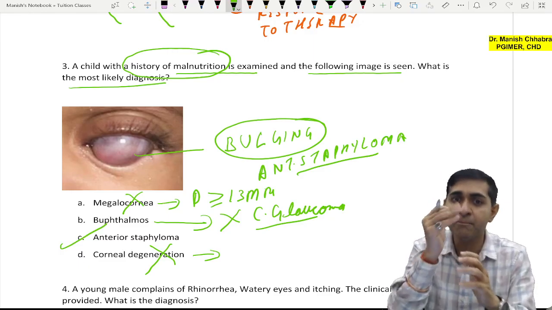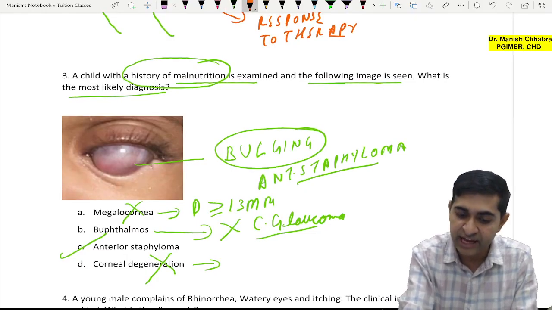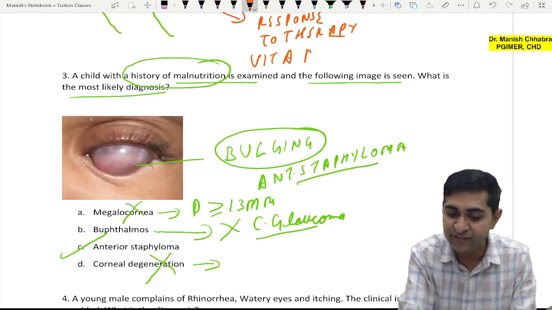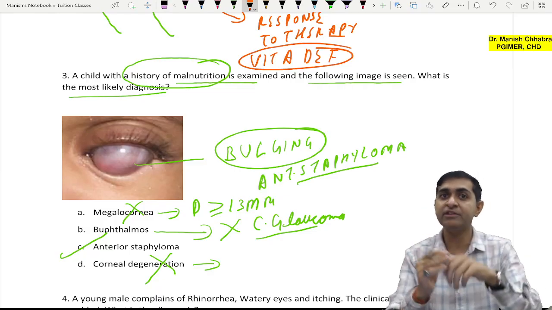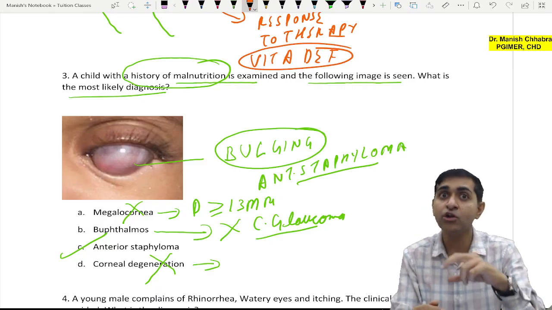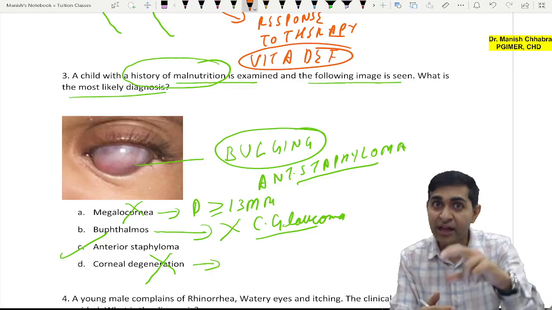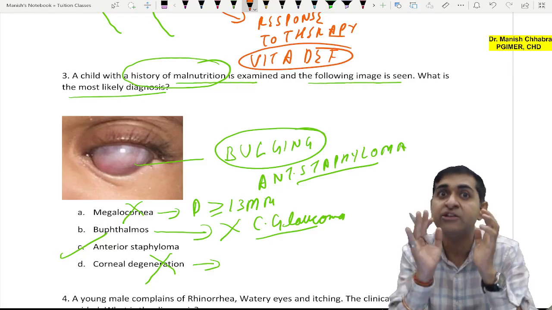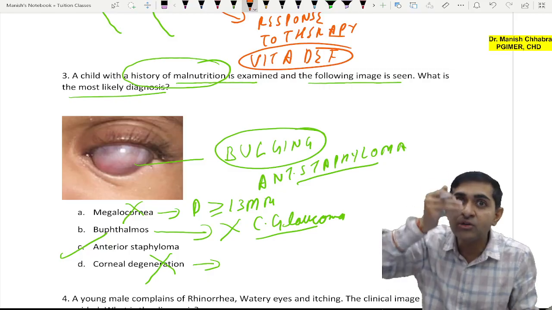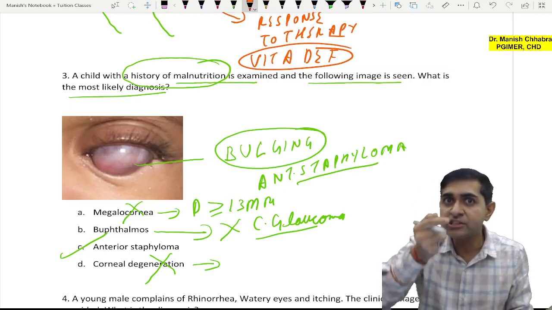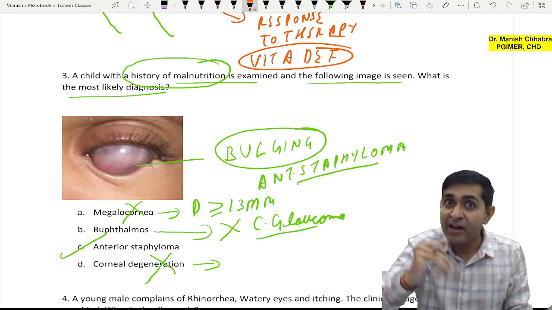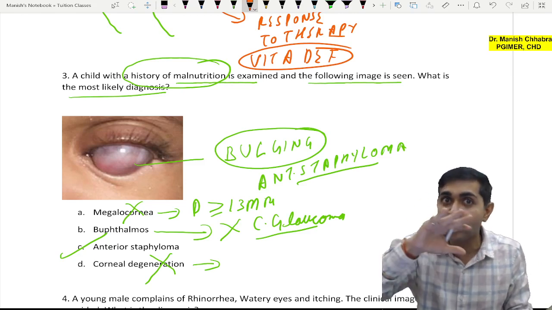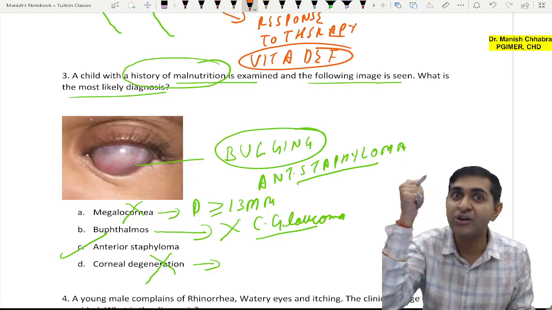So if there is malnutrition, let's say the patient is having vitamin A deficiency. When there is vitamin A deficiency, there will be conjunctival xerosis. There will also be corneal xerosis. When there is prolonged corneal xerosis, it will lead to drying of the cornea, as a result of which the cornea is going to develop inflammation. You call it keratitis. When there is prolonged inflammation, it will lead to development of corneal ulcer.